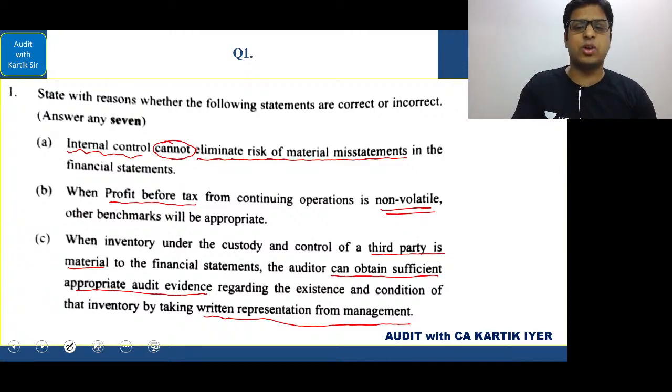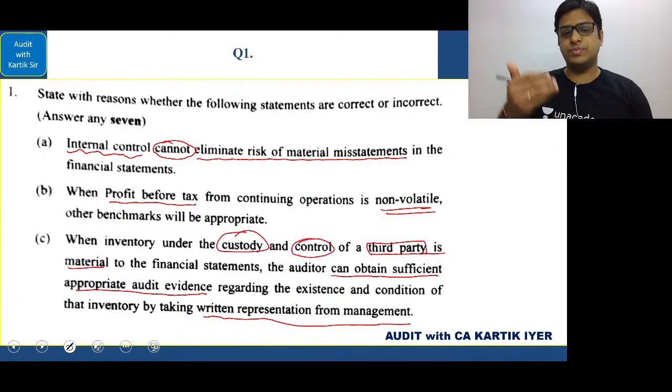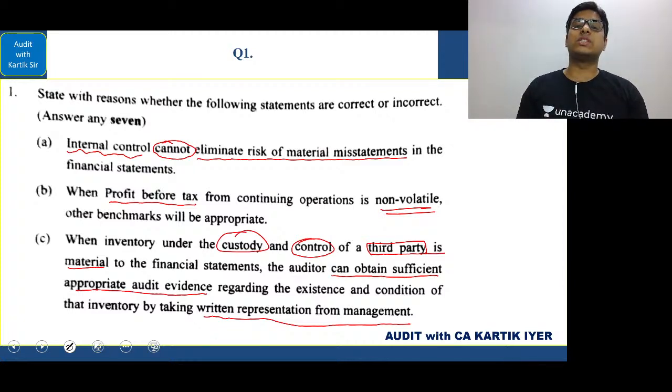The reason is because if the inventory is in the custody or in the control of the third party, then we need to try to connect with or contact the third party. If possible, visit the third party site. If that is also not possible, then request the third party to send in some documentation from there regarding their data. Also, if we are not able to go to the location, then request some other auditor in that location to audit the third party. Okay. So all these things can be done.